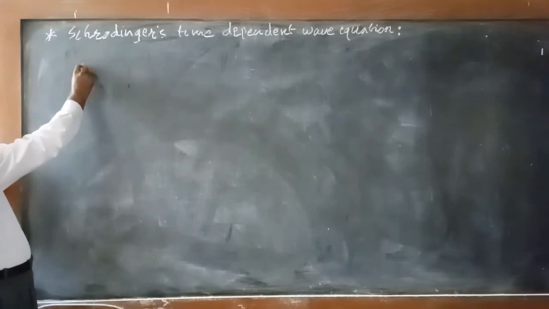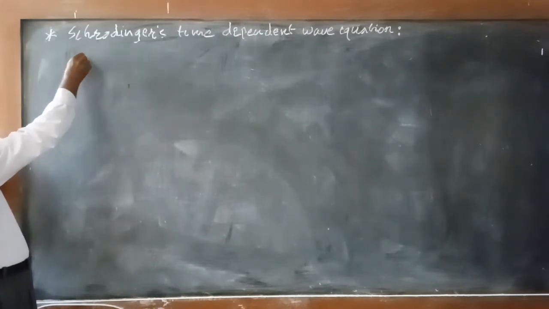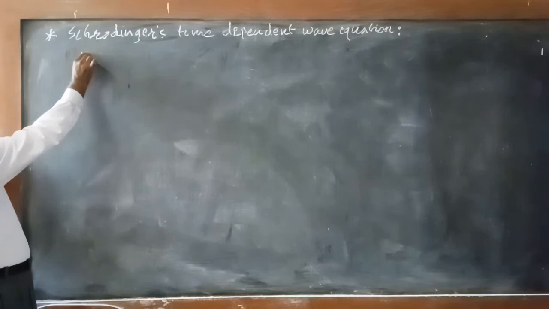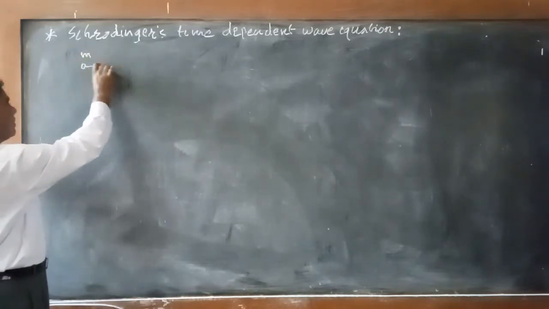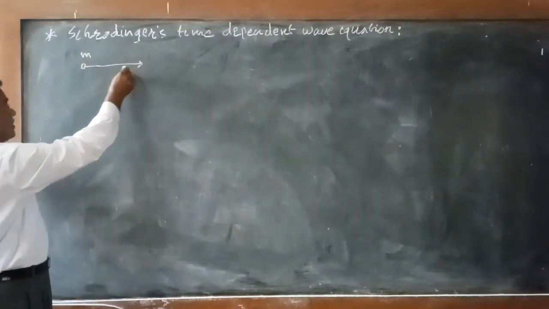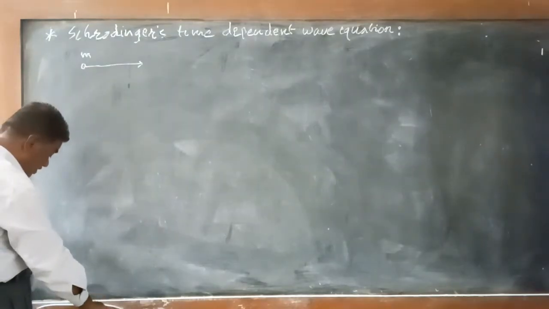According to de Broglie's hypothesis, when a particle of mass m moves with velocity v, then a wave system is associated with it.